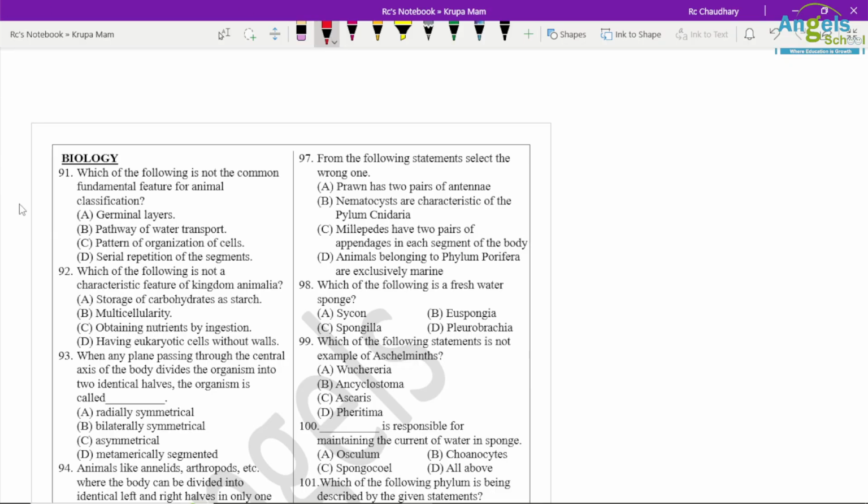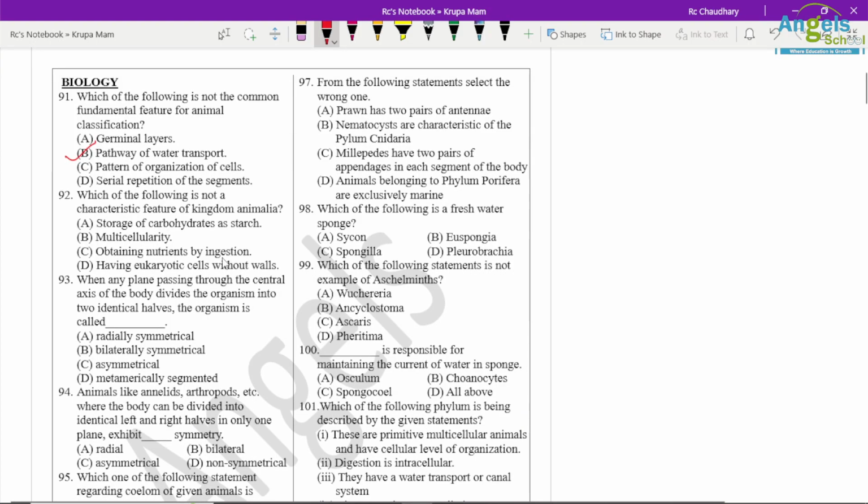Question number 91. Which of the following is not a common fundamental feature for animal classification? First option, germinal layers or germ layers, pathway of water transport, pattern of organization of cells, and serial repetition of segmentation. So answer B is correct. We do not consider pathway of water transport.